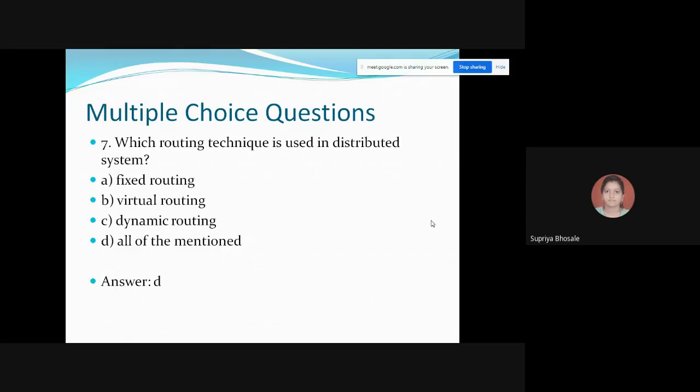Okay, option D is correct. For such kind of questions, most of the time, option D, including all of the mentioned, is correct one. You might have faced this kind of questions prior.